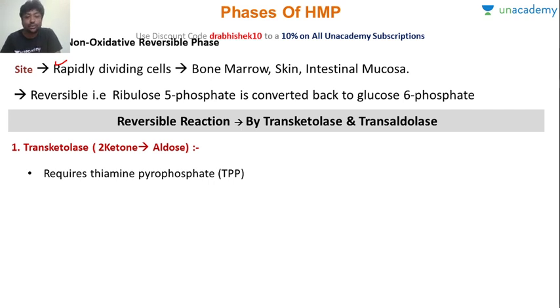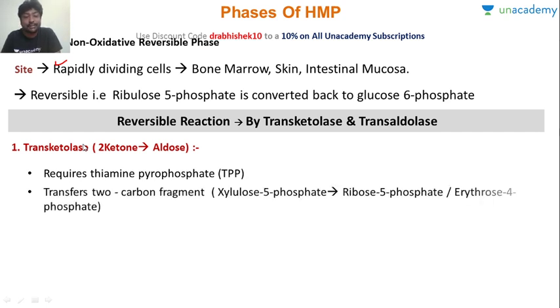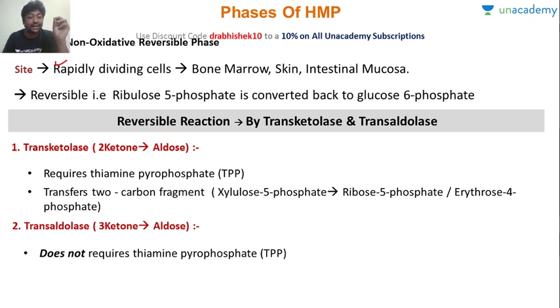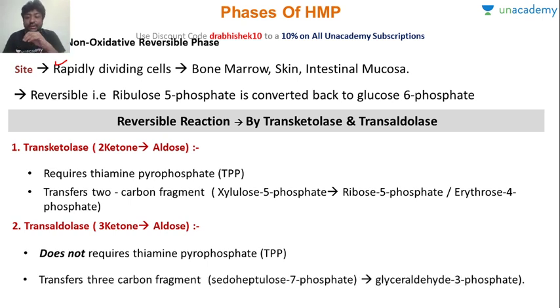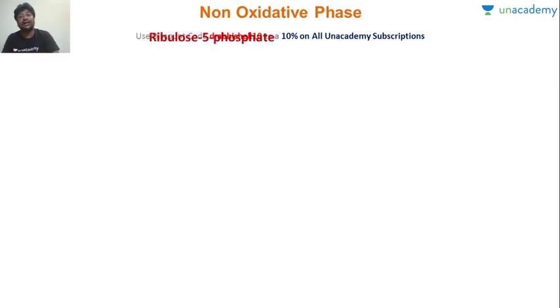One is a transketolase reaction. So in the transketolase reaction, it requires thiamine pyrophosphate and 2 carbon fragments are moved. I'll show you the reactions. So what happens, a 2 carbon moiety is basically moved from one to the other. Okay, transaldolase will transfer a 3 carbon moiety and it does not require thiamine pyrophosphate. So once we see the reaction, we can see. Okay, so transketolase, transaldolase.